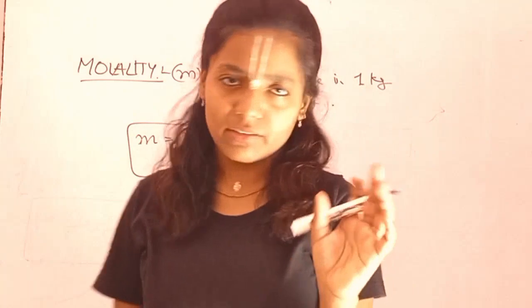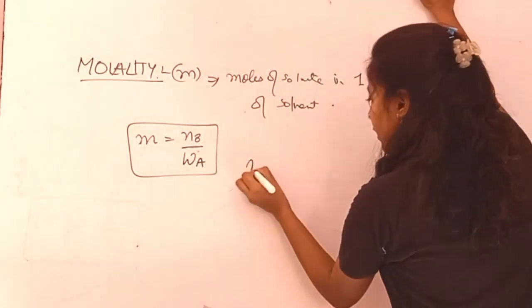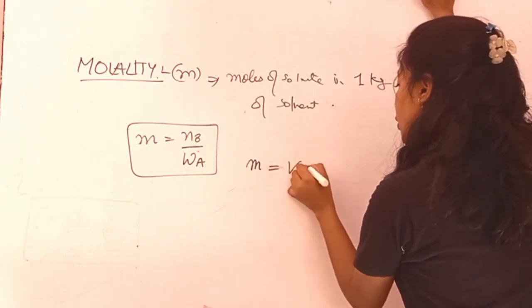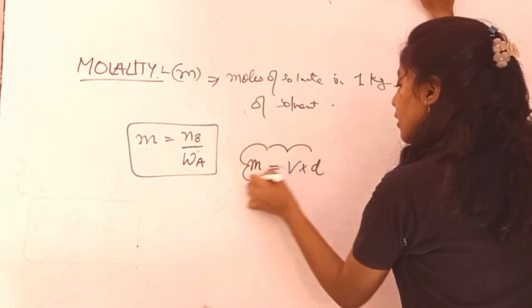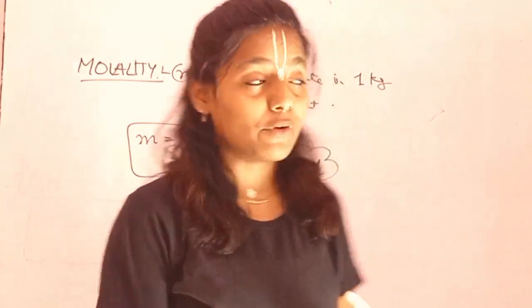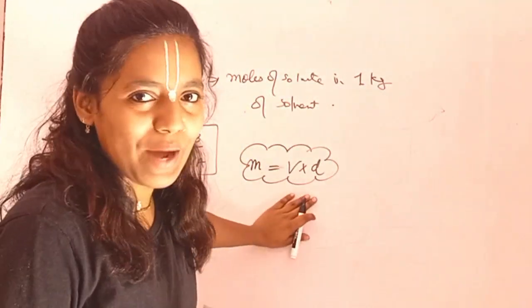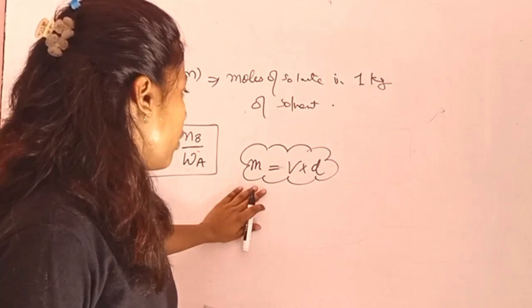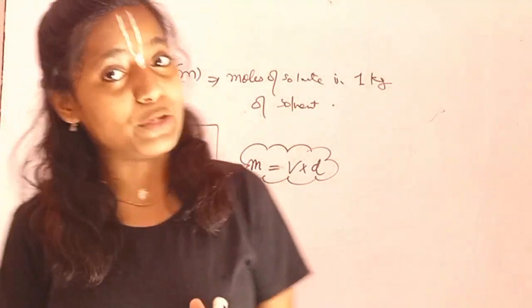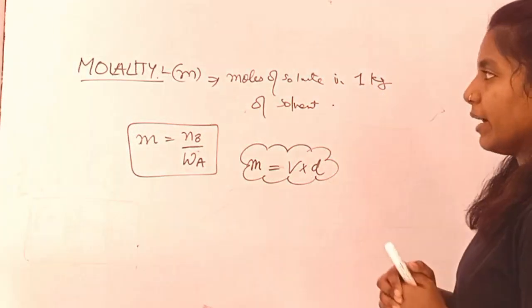Now, one thing that is important, you might remember it: mass is equal to volume into density. Remember it. It would be helpful whenever you have the density in the question. You're going to use this while having the volume and the mass, right? So this is very important. Mass is equal to volume into density, and that's all for your molality, right?